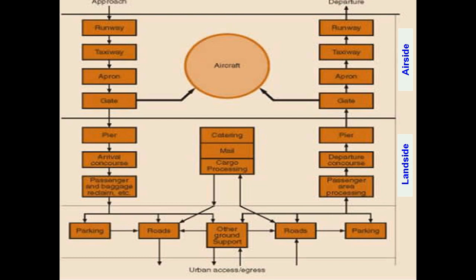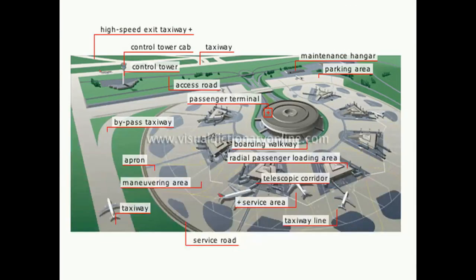Normally runway, taxiway, apron, gate, parking configuration, terminal buildings, and other buildings are all part of the airport, as shown in the figure. This is an imaginary section of the airport, showing the various structures of the airport.